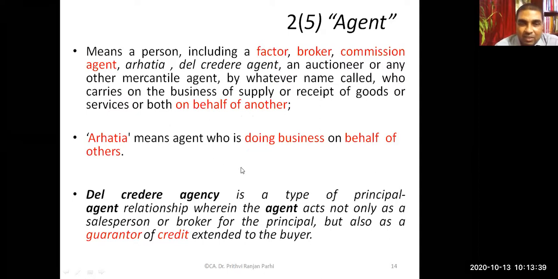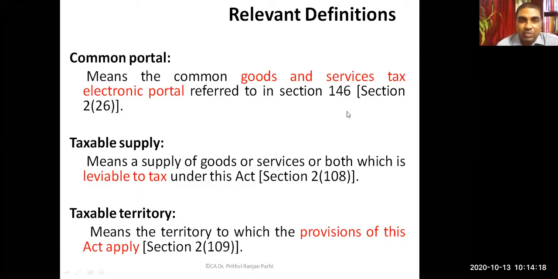That person will be called an agent. Delegated agent is a different kind of agent. In addition to his agency work, he also acts as a guarantor for the credit extended to the buyer. For credit sales, he also acts as a guarantor. They are called delegated agents. So this is the definition of agent provided under section 2 clause 5 of the CGST Act. Factor, broker, commission agent, arhatia, delegated agent, auctioneer, all of them are included in the definition of agent. Okay, is it clear? Now, a few more definitions we have to learn.